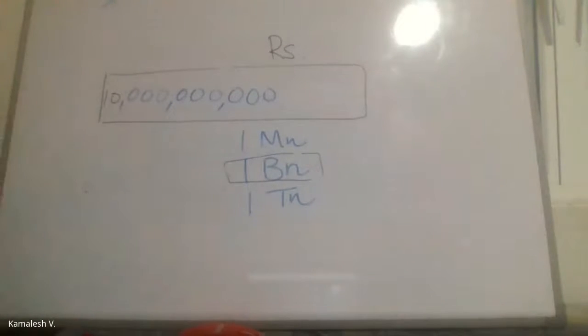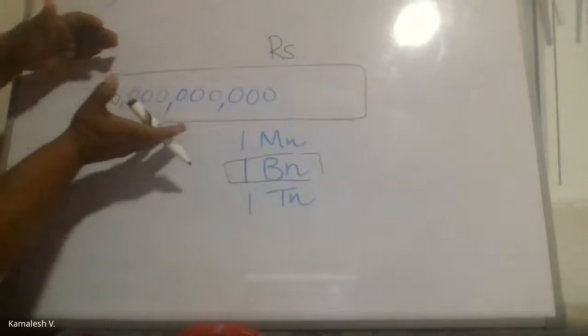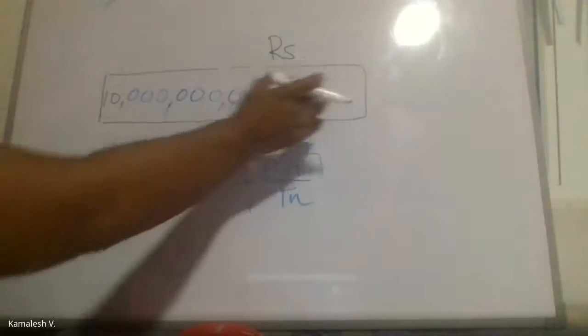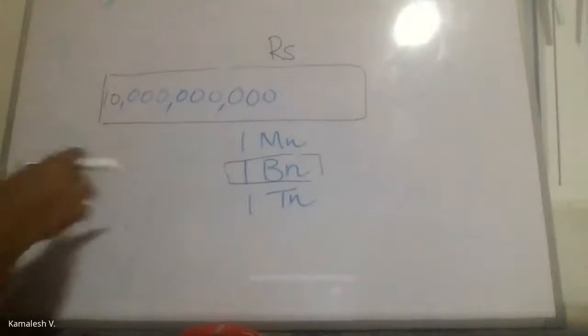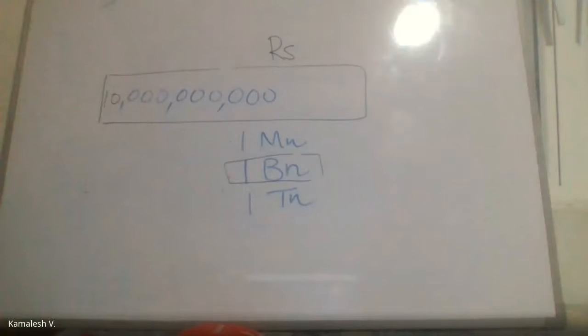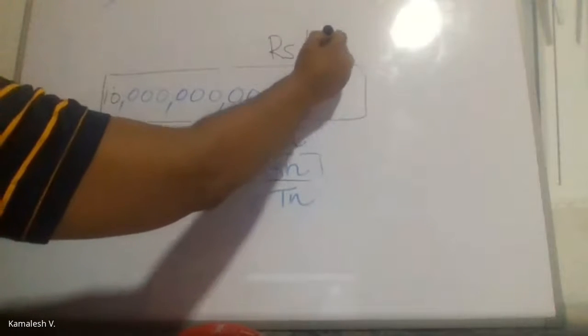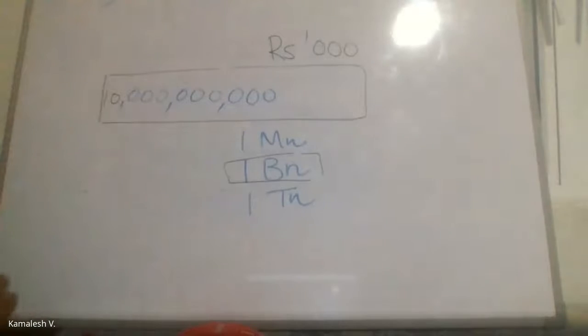Earlier they were 10 trillion. Just because I remove these 3 zeros, can they come down to 10 billion? That's wrong. You can't do that, because they were a 10 trillion company. Just because I remove these 3 zeros, they cannot come down to 10 billion. Still they have to be 10 trillion. So what do I do? Rupees in thousands. There you are. I will bring that in here.